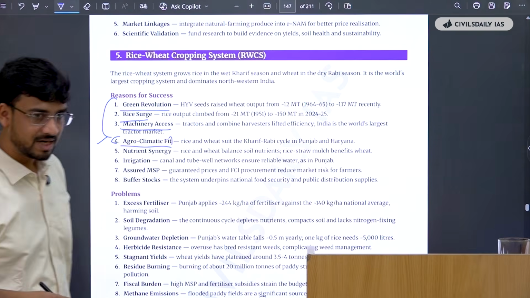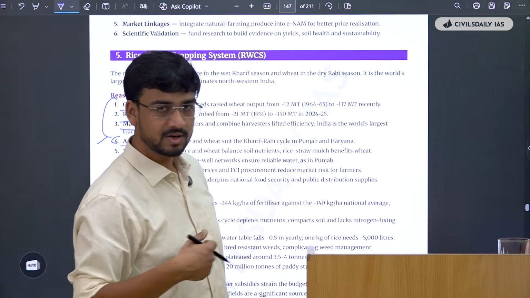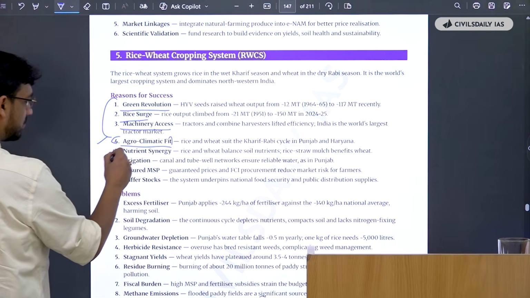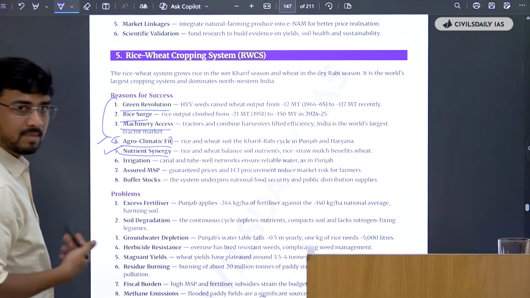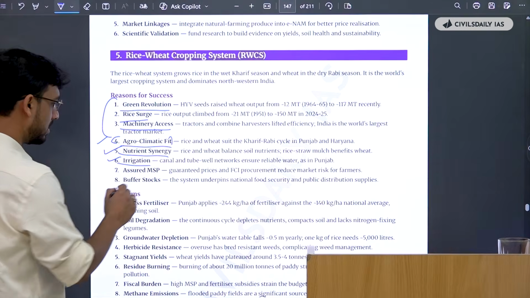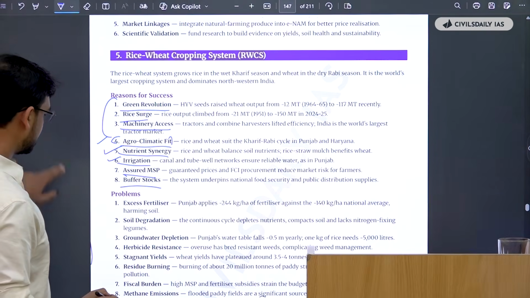So next time I will write this point for everything. If there is a question on millets, why should we switch to millets? We can write agroclimatic fit. It will make our answer look better, and we have one good keyword here also. Then there's nutrient synergy, which we can write for millets as well. Then it is not well irrigated there, then assured MSP, then buffer stocks, everything of this sort.